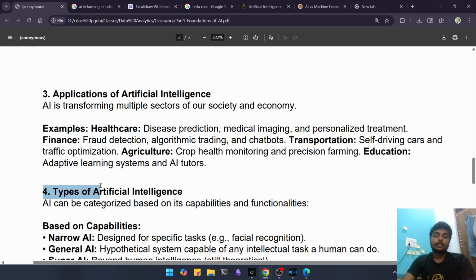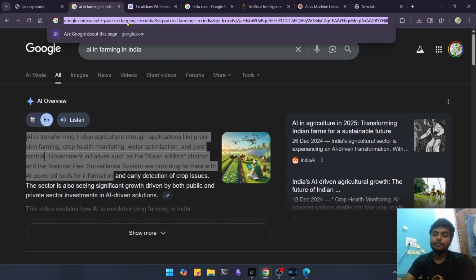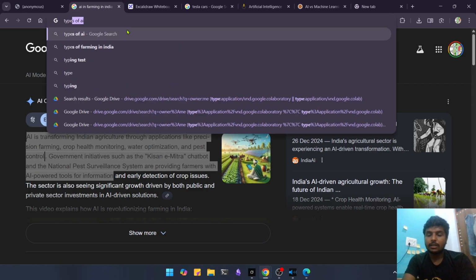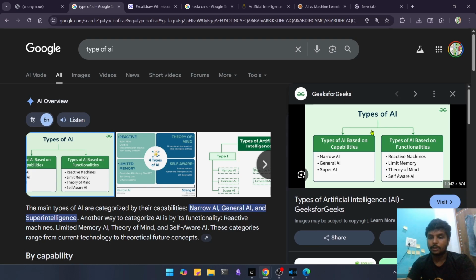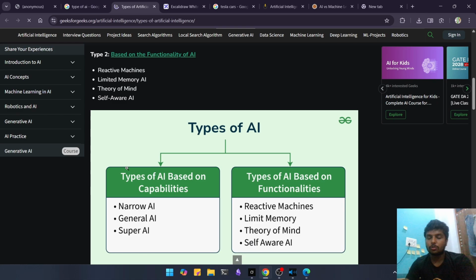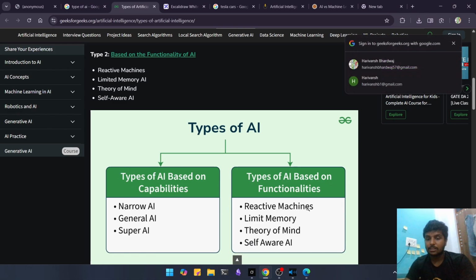Also, there are types of artificial intelligence. AI can be categorized based on its capabilities and functionalities. If we search for types of AI, we will get to know that we have narrow AI, general AI, and super AI. There are two ways to categorize AI: based on their capabilities or based on their functionalities.